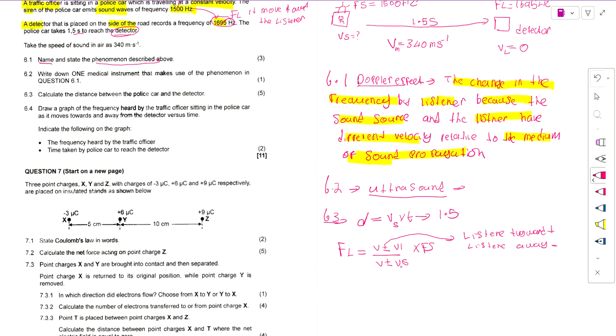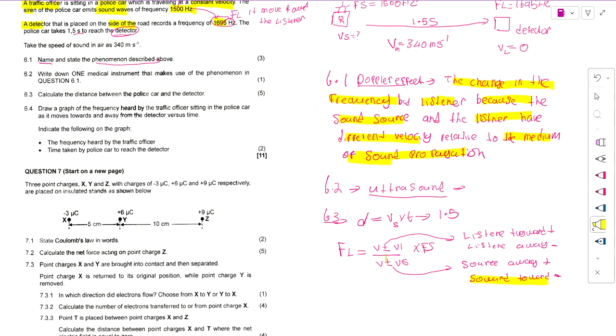If the source is moving away, it is positive. But if the source is moving toward the listener, which is the case here, we take the negative sign. So in this case, because there was an increase in the velocity, it means the source is moving toward the listener.